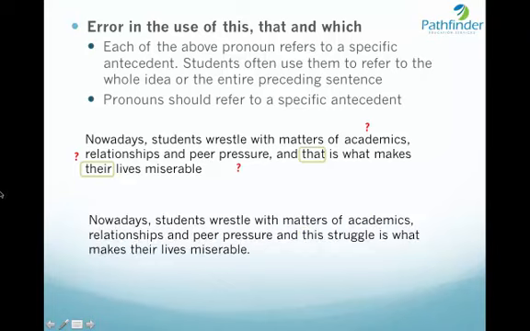And hence, this sentence can be corrected as: Nowadays, students wrestle with matters of academics, relationships, and peer pressure, and this struggle is what makes their lives miserable. So, see, we have used the words this struggle instead of that to rectify this error. And now, this struggle refers to all the three matters of academics, relationships, and peer pressure.